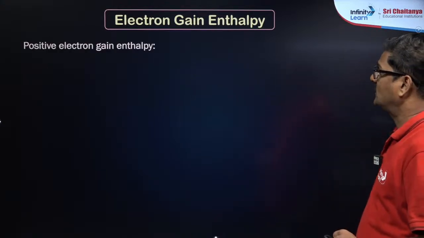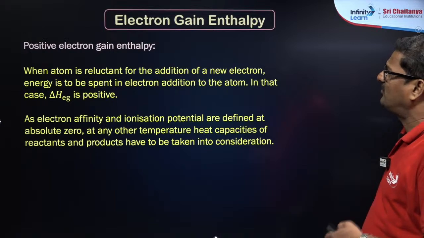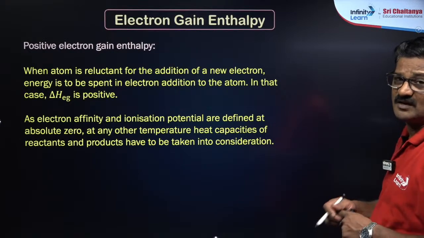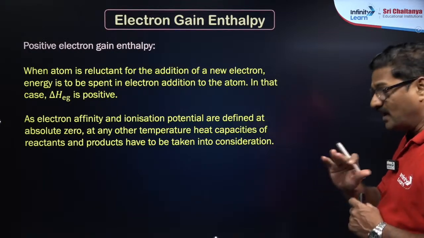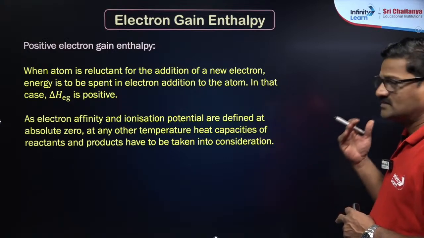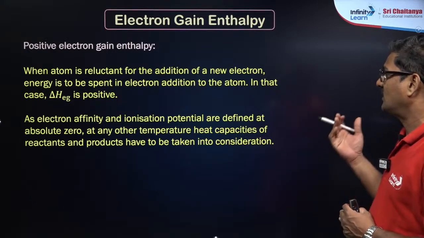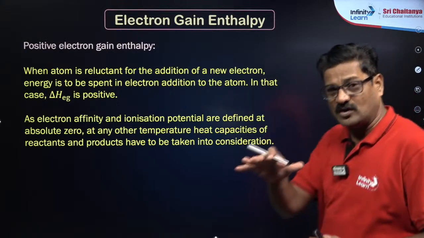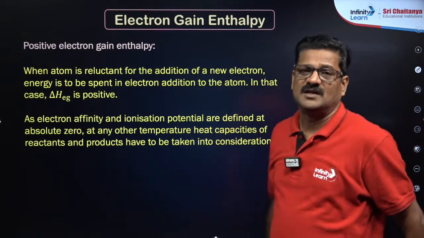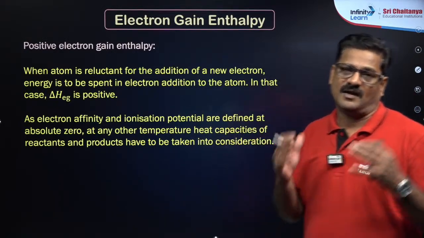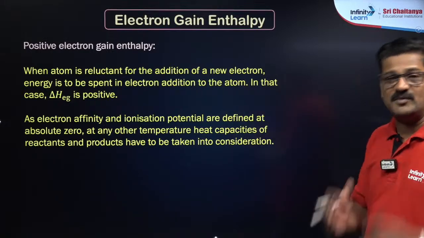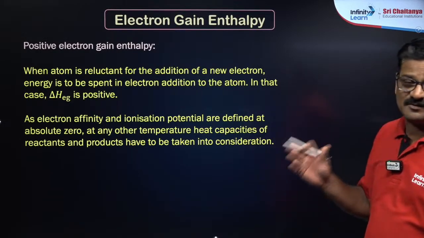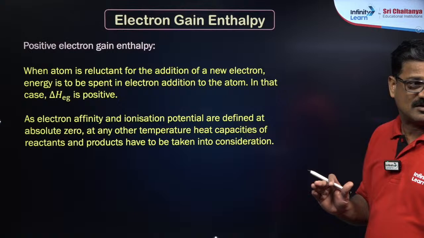Now positive electron gain enthalpy कभी कभी positive होता है, noble gases का, nitrogen की वजह से. So when an atom is reluctant for the addition of a new electron, we have to push the electron by giving some energy. Therefore, certain electron gain energies can be positive. That happens in the case of noble gases and all, right?